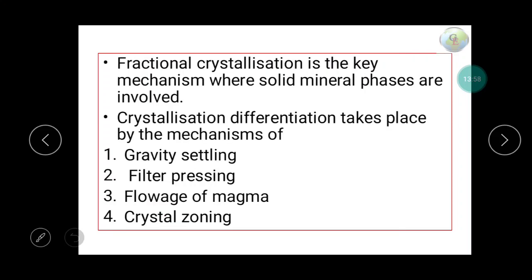Then fractional crystallization is the key mechanism where solid phases are involved. As I have discussed, these three processes are the processes where magma is completely in the fluid stage. But when the crystals start to crystallize inside the magma, there are other processes like gravity settling, filter pressing, flowage of magma, crystal zonation. These play an important role there.